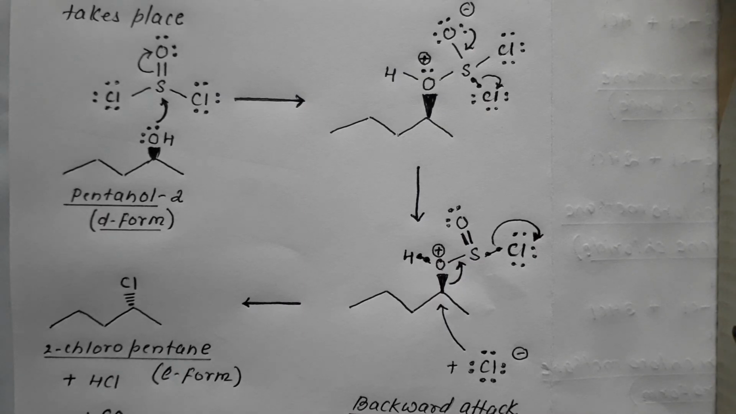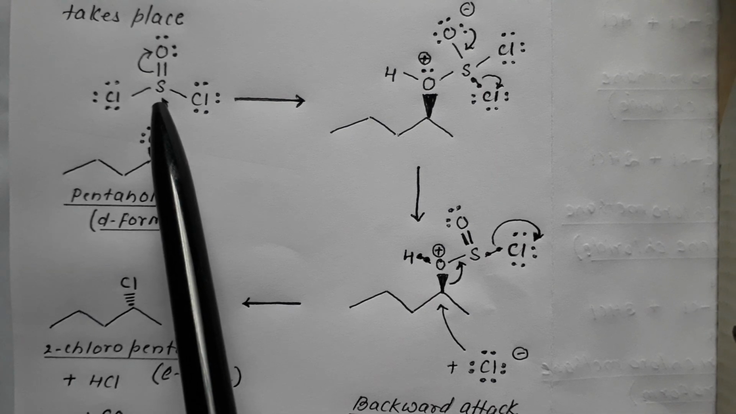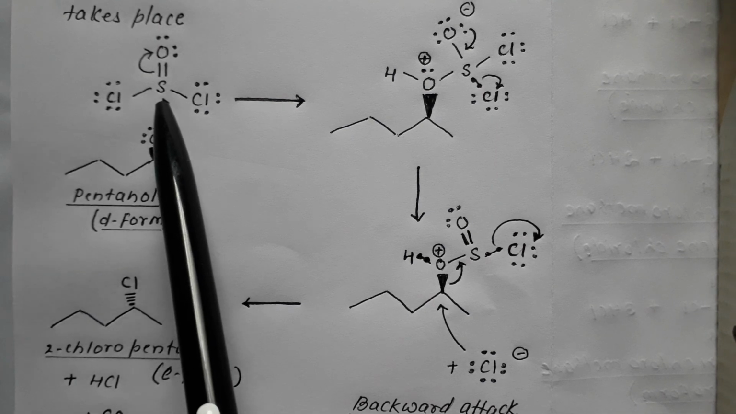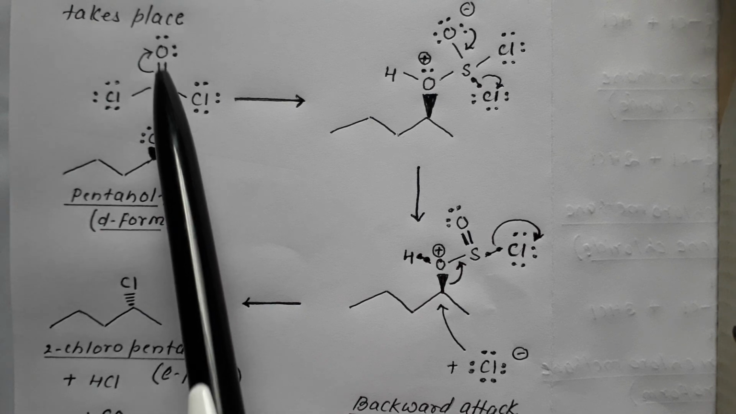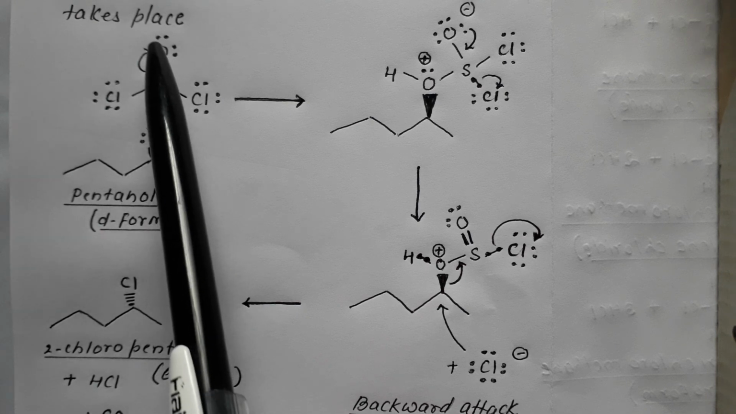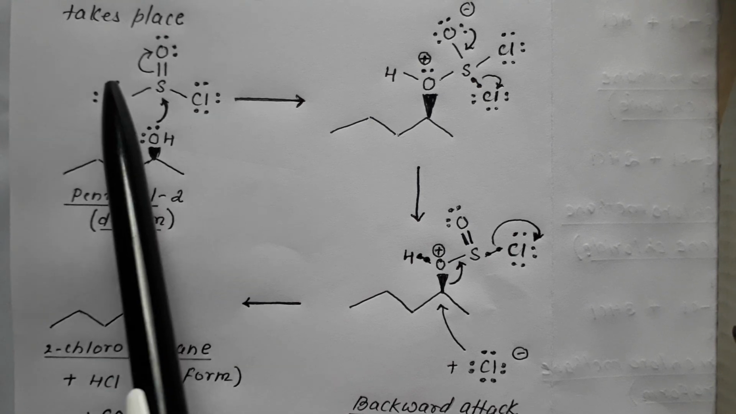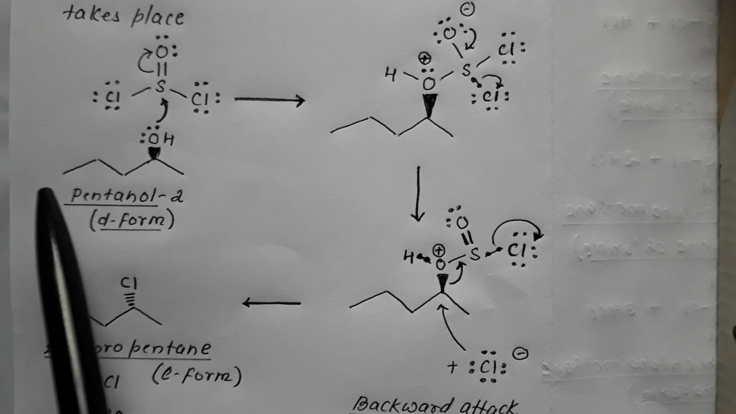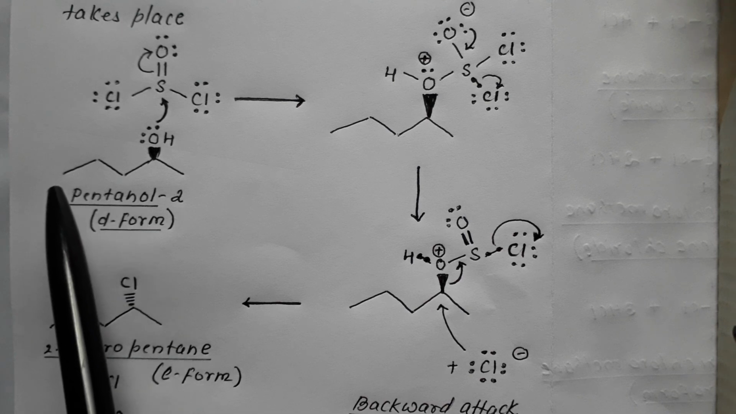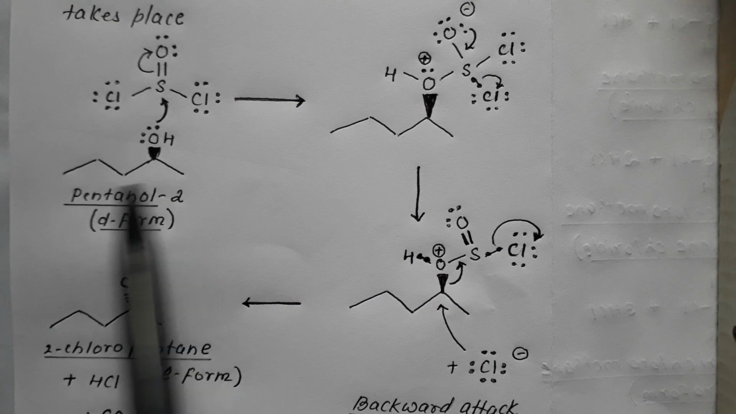So let me deal with the mechanism of this reaction, the conversion of 2-pentanol into 2-chloropentane, in which inversion takes place. How does it proceed? This compound is SOCl2, in which between oxygen and sulfur there is a double bond. Oxygen contains 2 lone pairs. Sulfur and chlorine have a single bond, and each chlorine has 3 lone pairs. And this alcohol, carbon 1, 2, 3, 4, 5, is 2-pentanol.